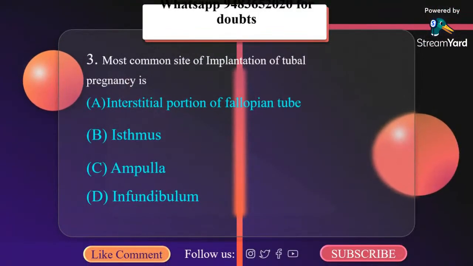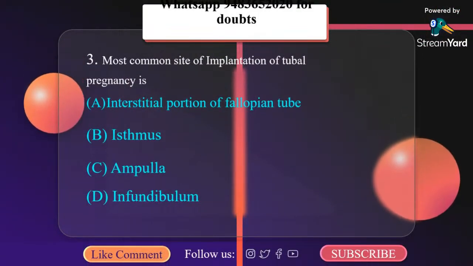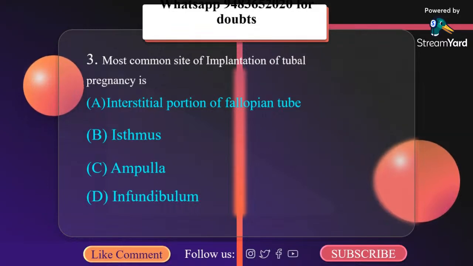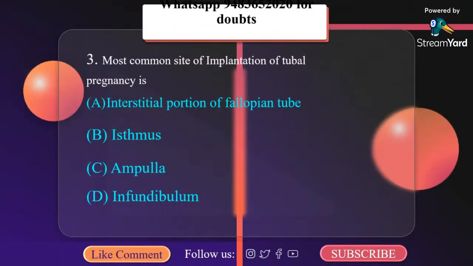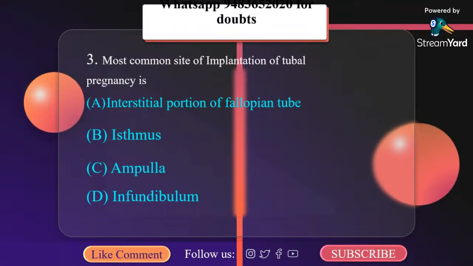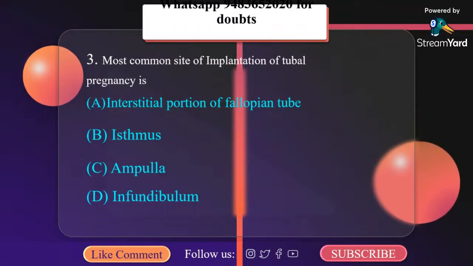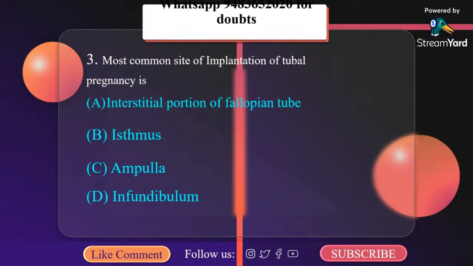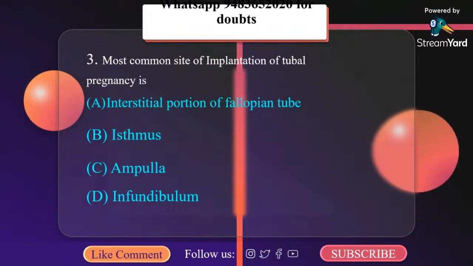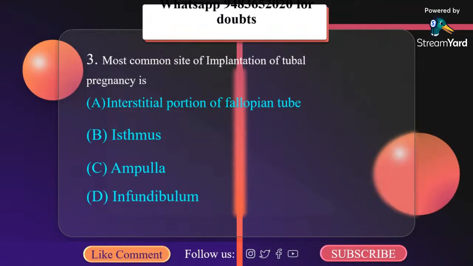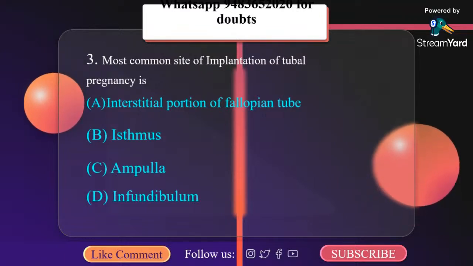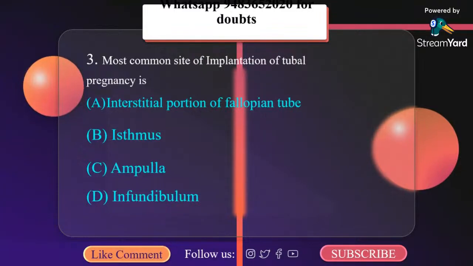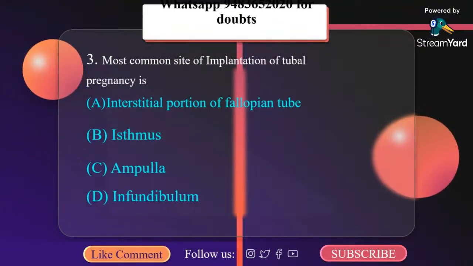Most common site of implantation of tubal pregnancy is: A, interstitial portion of fallopian tube, B, isthmus, C, ampulla, D, infundibulum. So the most common site of implantation of tubal pregnancy is the ampulla. Now, what is the maximum propensity to rupture? It is isthmic in case of ectopic pregnancy, and minimum propensity to rupture is ampullary in case of ectopic pregnancy.